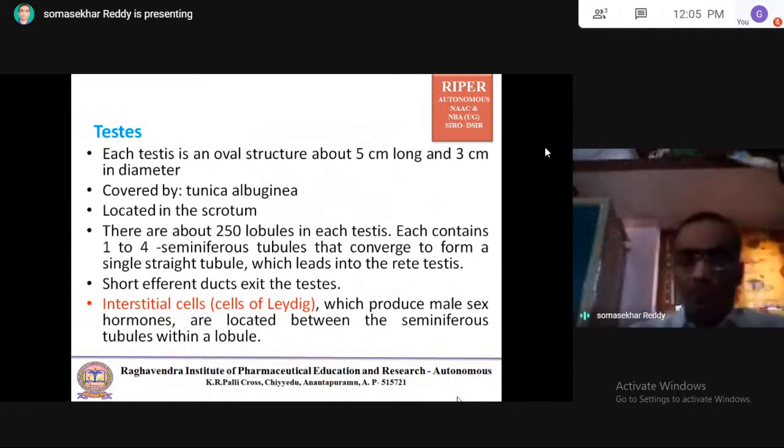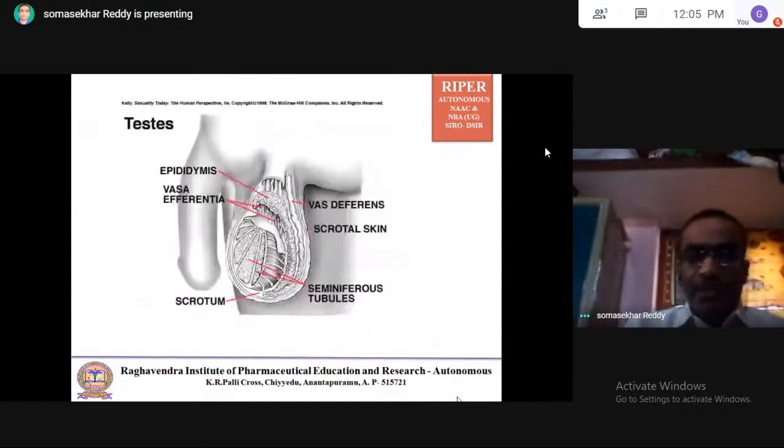That is testosterone. You can observe the testis structure. There is the scrotum, and you can observe the vas deferens and the seminiferous tubules. Between the seminiferous tubules there are Leydig cells that secrete testosterone.